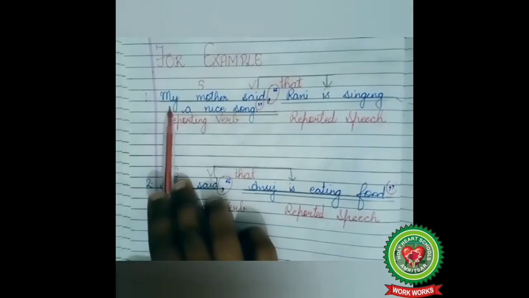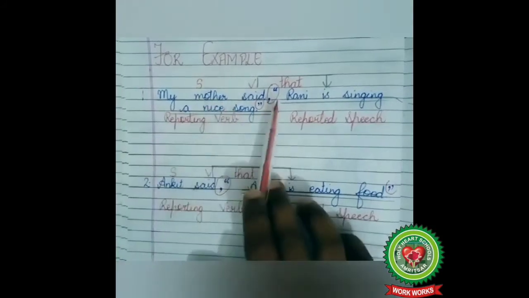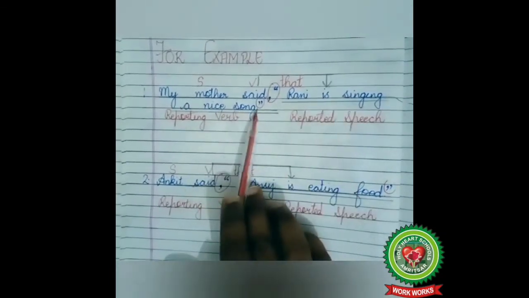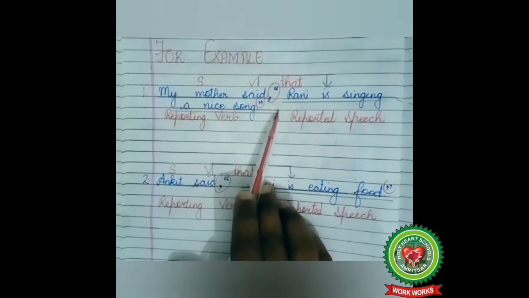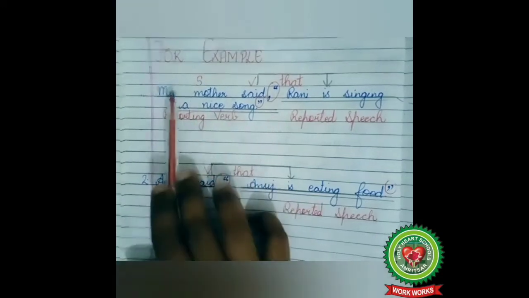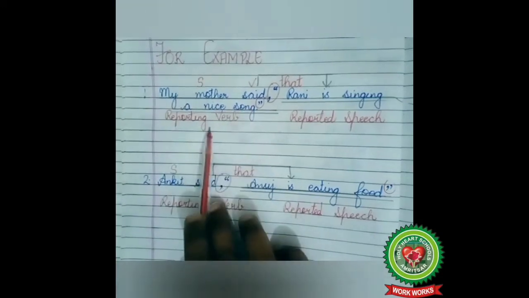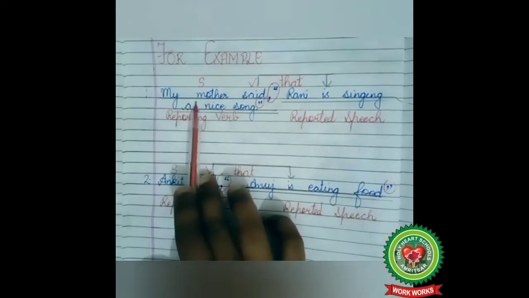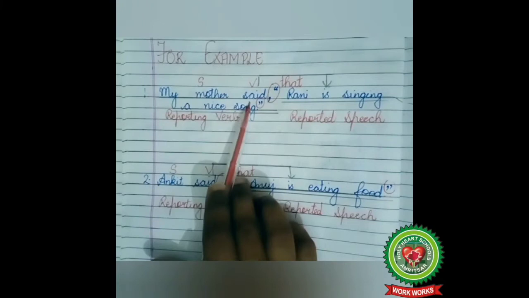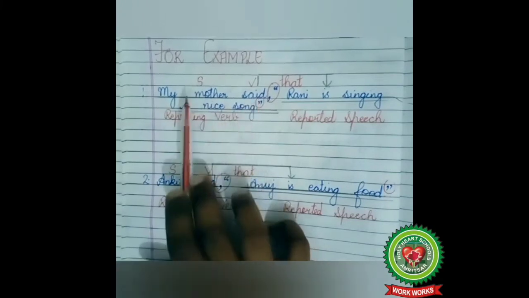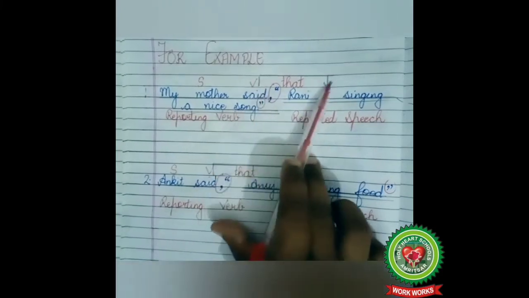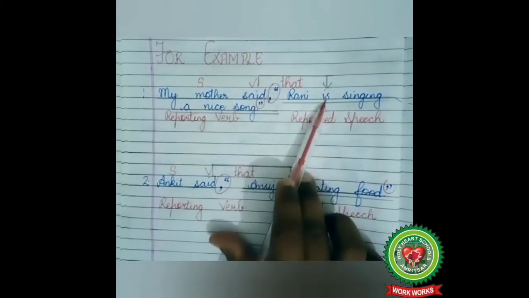Okay, look at example number 1. My mother said, "Rani is singing a nice song." Children, this is direct speech and we have to change it into indirect speech. My mother said, reporting verb; Rani is singing a nice song, reported speech. Who? My mother, so subject; said, action word, so verb. My mother said, reporting verb is in past tense, so the tense of the reported speech will change.